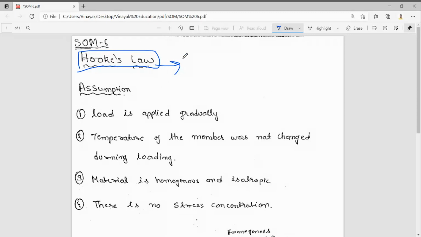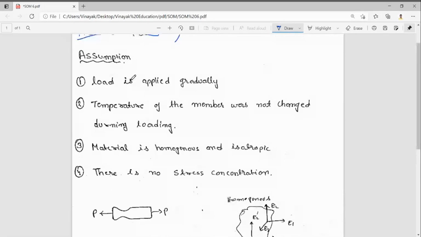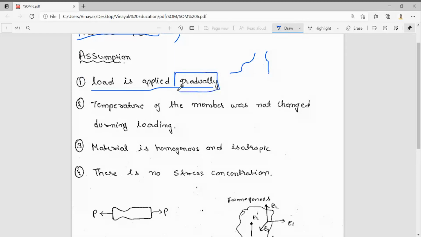If you don't know what stress and strain are, first see that video so that you can understand this Hooke's law. First assumption: the load is applied gradually. There are different types of loads: gradual load, sudden load, and impact load. Gradual means that if we want to load from 0 to 30 kilonewton, we go 0, 10, 20 like that.